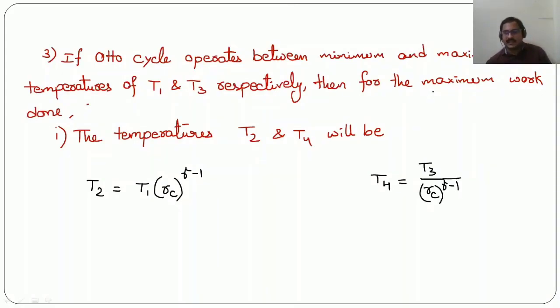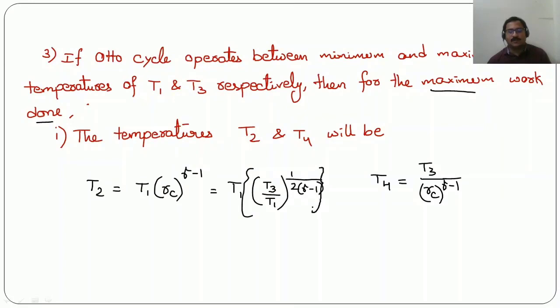Now, as he said, for the maximum work done, RC will be RC optimum. So RC optimum means we need to put T3 by T1 whole to the power 1 by 2 into gamma minus 1 here, whole power gamma minus 1.